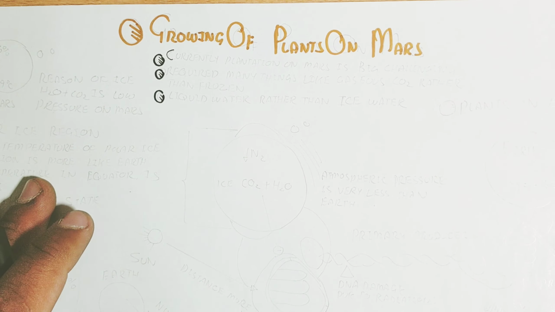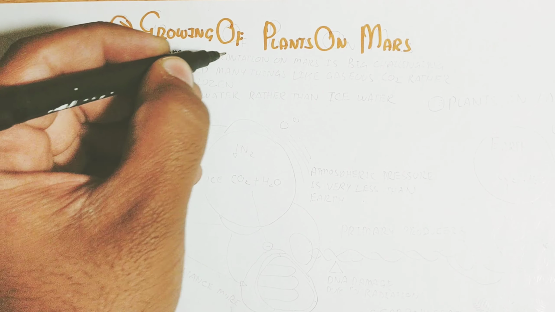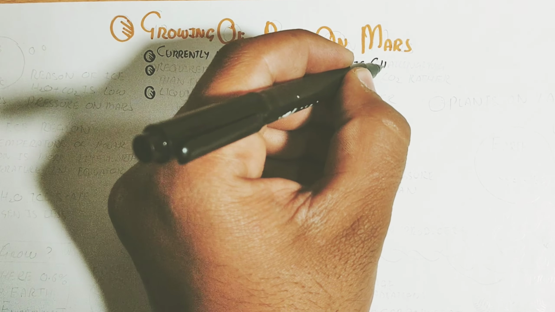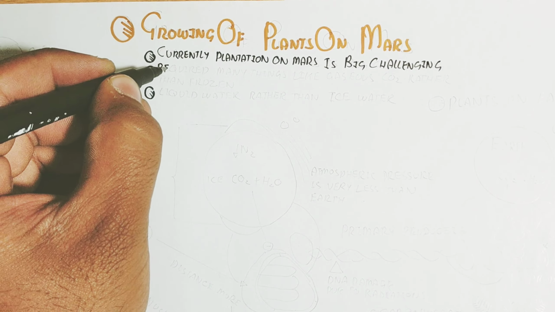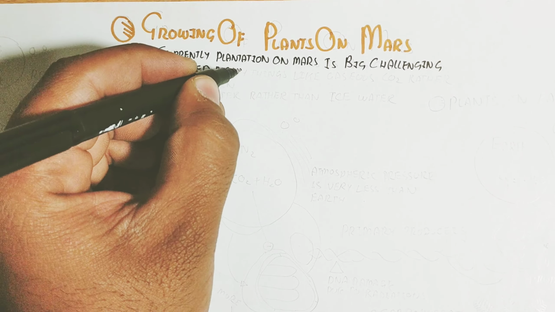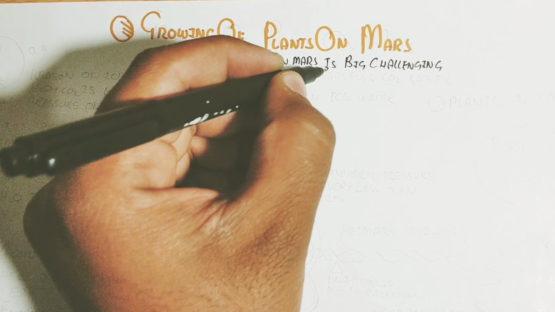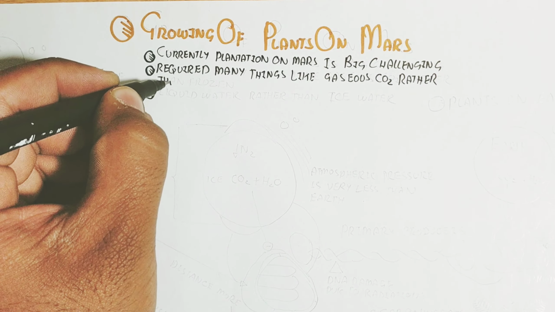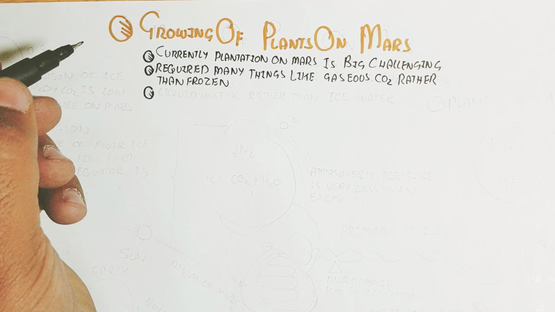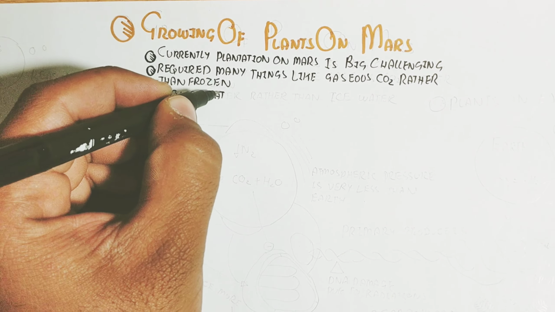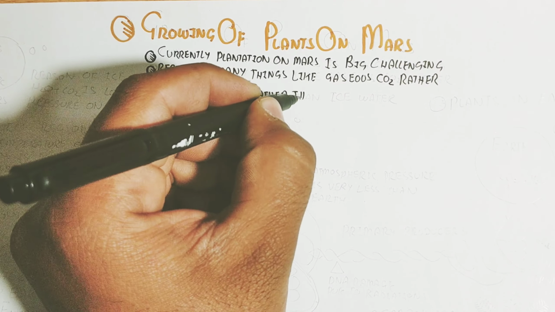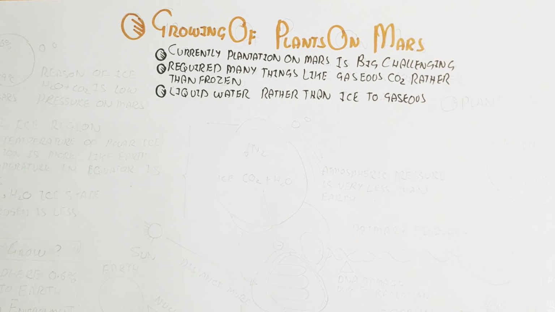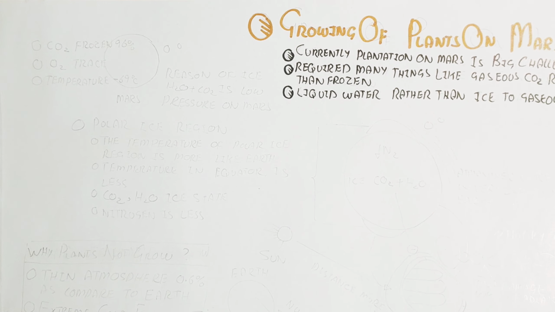Currently, plantation on Mars is a big challenge and requires many things, like gaseous carbon dioxide rather than frozen. On Mars, carbon dioxide is in frozen form on both poles. Liquid water is also needed rather than ice. Sublimation will occur on Mars: liquid water is not present, but the water ice will convert into gas due to the low atmospheric pressure on Mars.